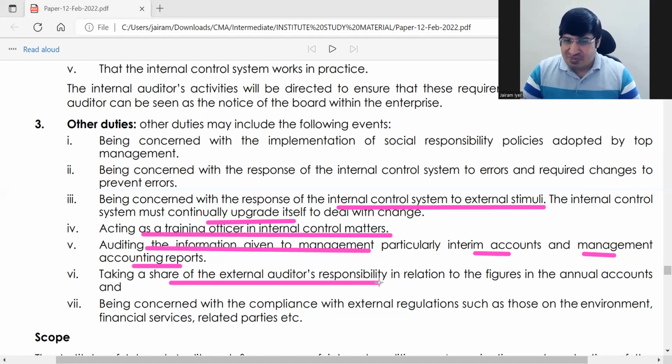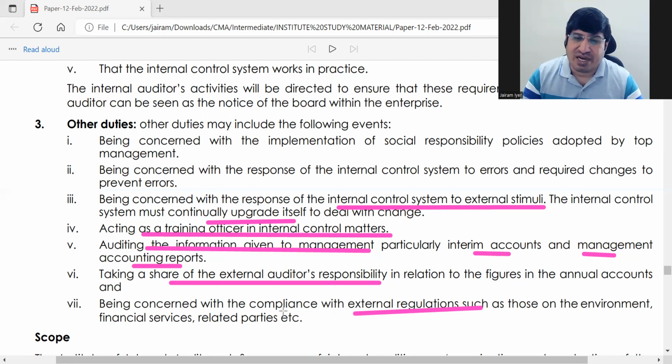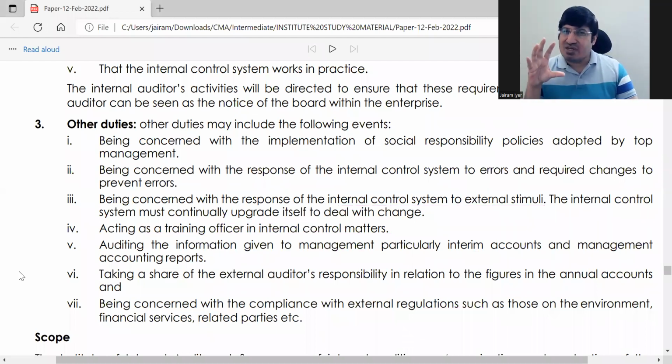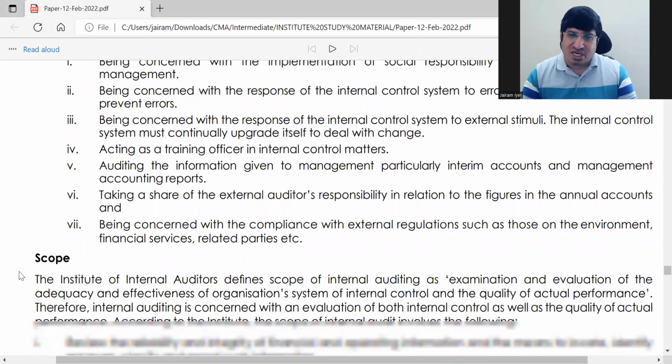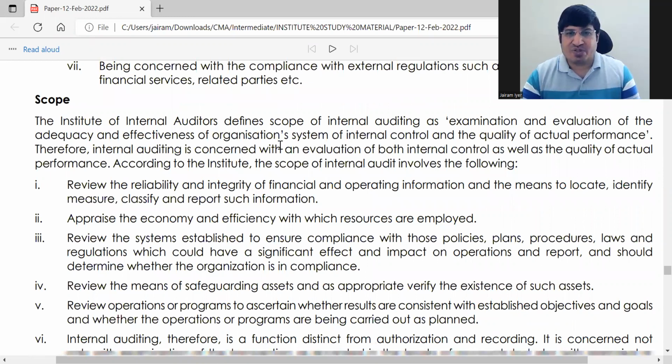Then see that external regulations are complied with in the organization. This is the main thing. This is about other duties. So in internal audit, you will see it is mainly one same standard answer which is kind of repacked. That is why there is nothing special in internal audit. Okay, next we will talk about the scope of internal audit.